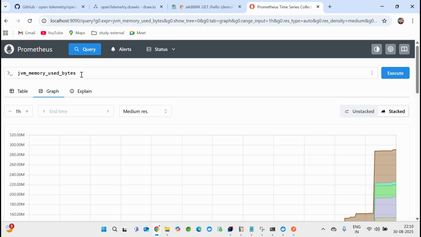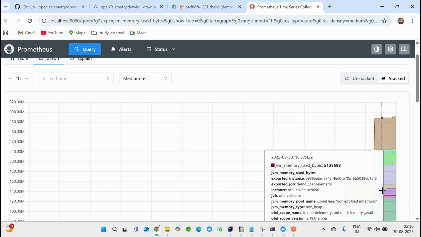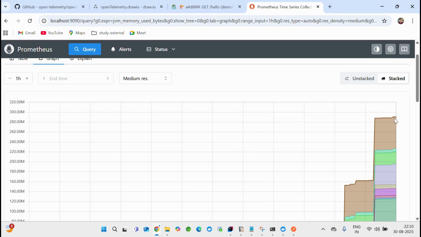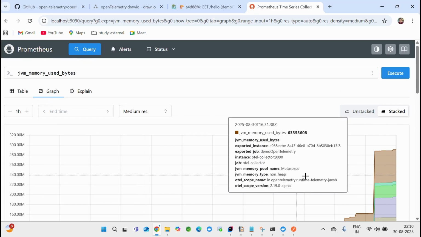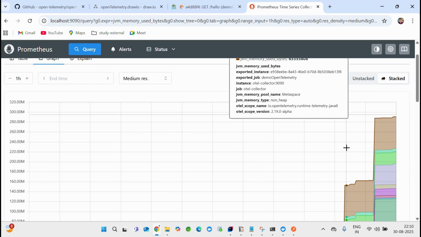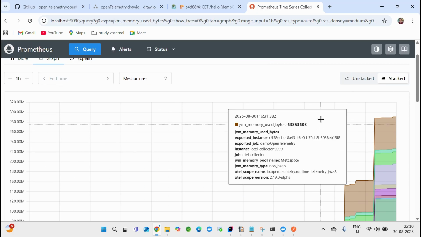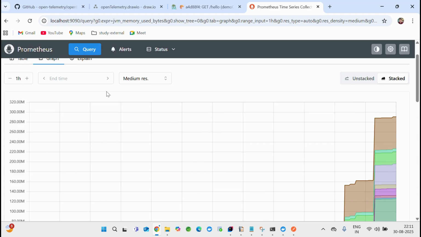Those things can be done in Grafana, but I really didn't get time. If you have some time, spend it. It'll be really nice and will give you more graphical representation. You can get it over here also: heap memory, all the data you can see over here. So this is all I wanted to show you in this video.